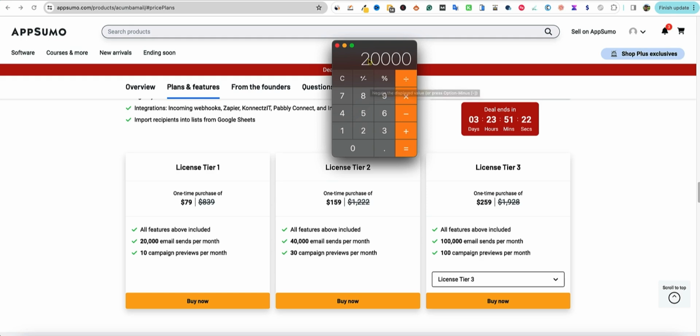So I'm just going to take 20,000 emails and divide that by 2,000. That's 2,000 people on your email list, and you want to email them, right? Equals 10. So you're going to be able to send 10 emails to them. If I'm getting this correct, with 20,000 email sends per month, you're only going to be able to email your list 10 times, right? So that's literally 2, 4, 6, 8. So maybe 2. You're not going to be able to do it 3 times a week. So you're only going to be able to email your list twice a week.